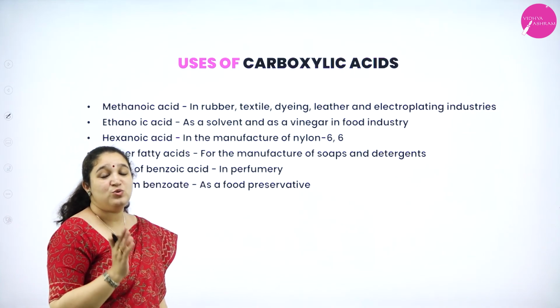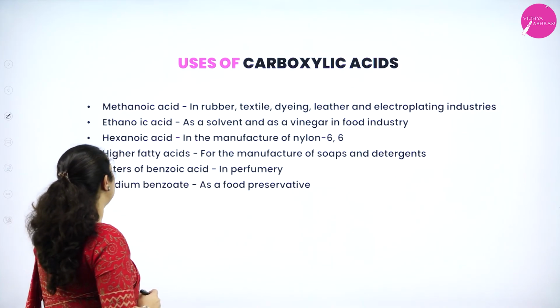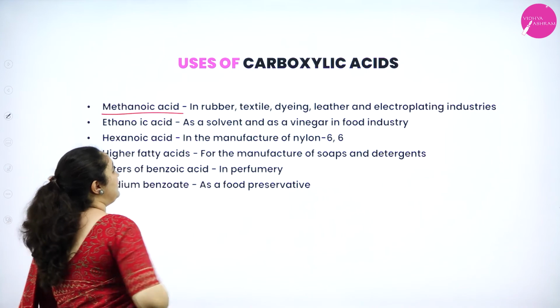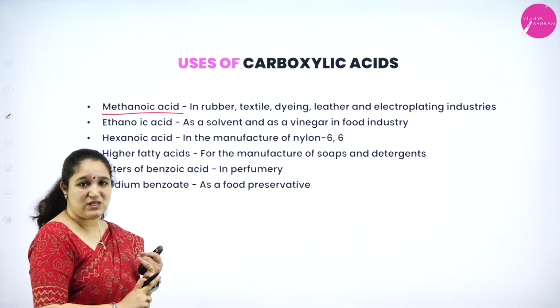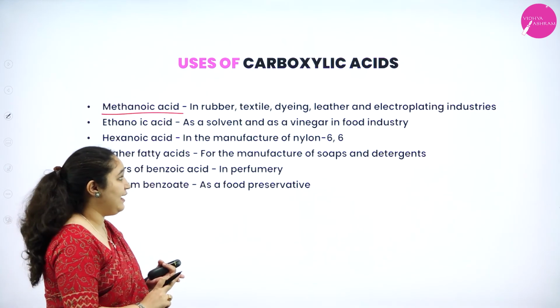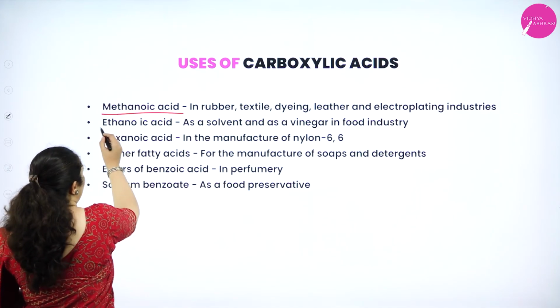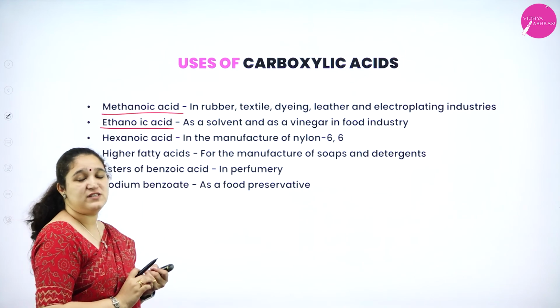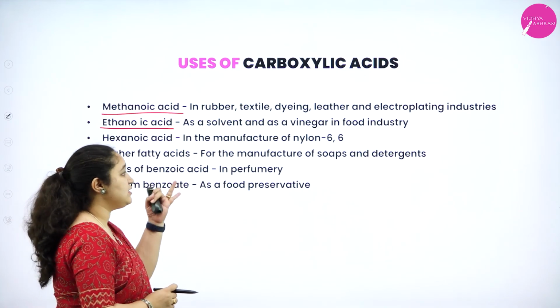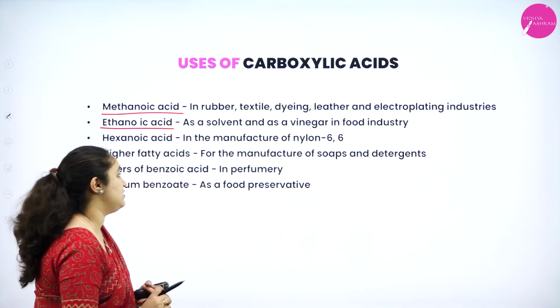Next we have uses of carboxylic acids. First one is methanoic acid. It is used in rubber, textile, dyeing, leather and electroplating industries. Next we have ethanoic acid, which is used as a solvent. Also it is used as vinegar in the food industry.